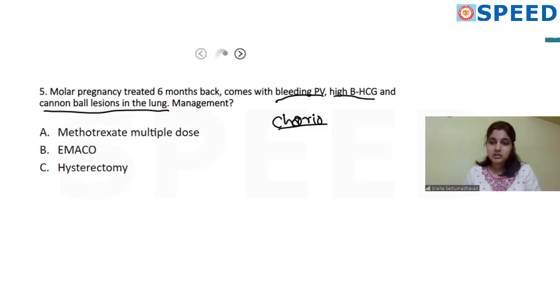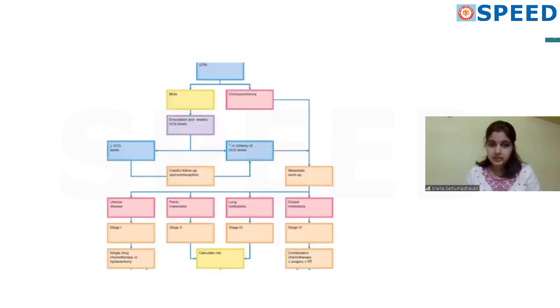Now depending on stratifying it as low risk or high risk, you can either give single agent, usually we use methotrexate or actinomycin, or the combination treatment which is EMA-CO. So this I have taken from Novak's. So let's just go step by step.